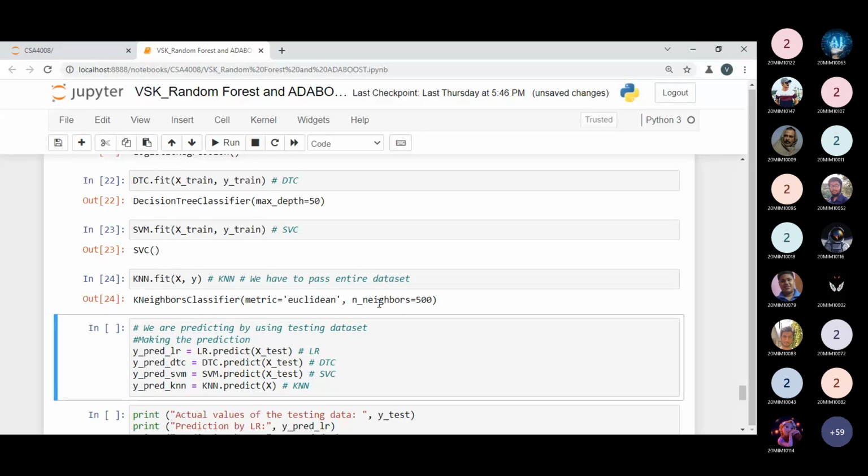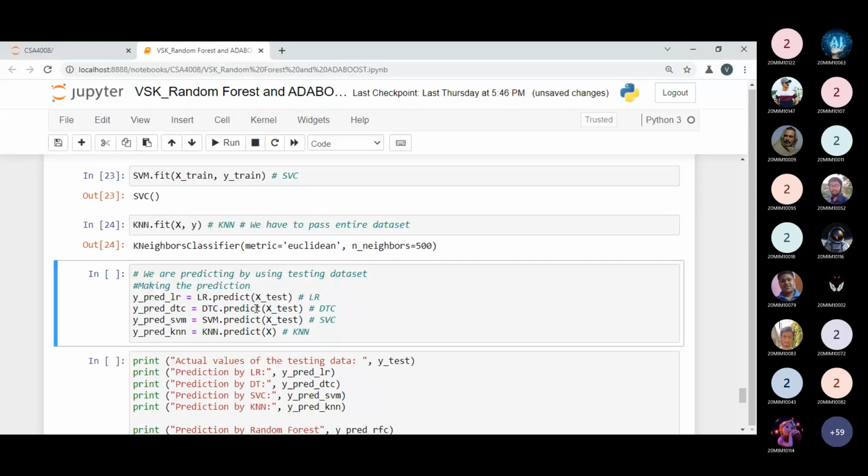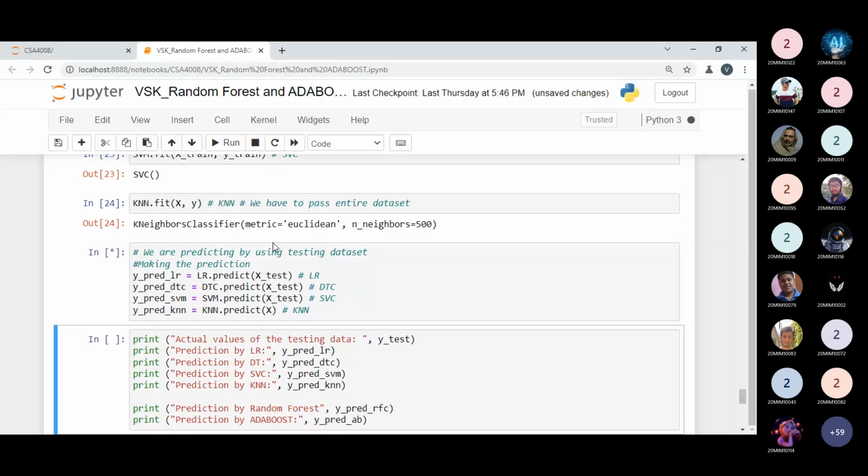So I need to get the predicted variables over here. So y_pred_LR, y_pred_DTC, y_pred_SVM, and y_pred_KNN, I got them over here. By using the predict method, I need to pass it to each and every model object. And rather than passing X_test into the KNN model, I'm passing the entire data set as X. That is the point, because testing data is not applicable over here, and I'm getting the predictions. My prediction variables are generated over here.